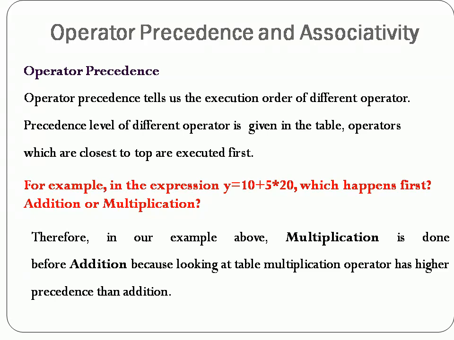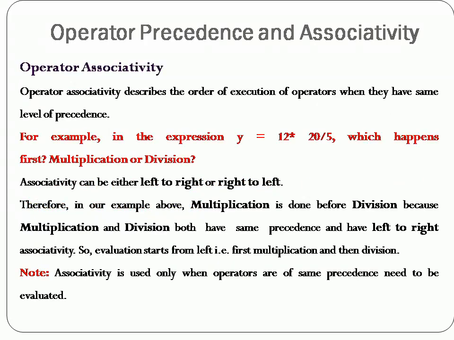The result of the multiplication is then added with the addition, and finally it will produce a result. So first it executes 5 into 20, so obviously you will get 100. Now 100 will be added to 10. Then finally you will get the result 110 in the y variable. So this is what operator precedence is.